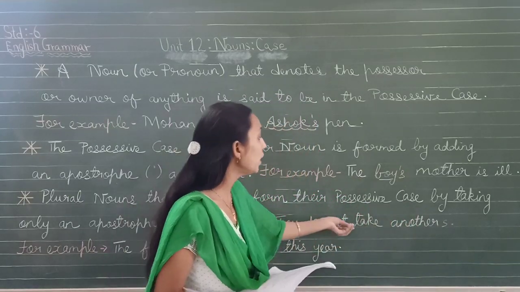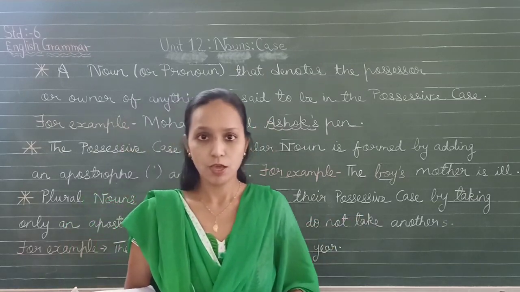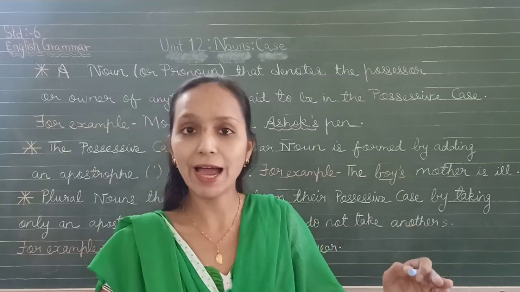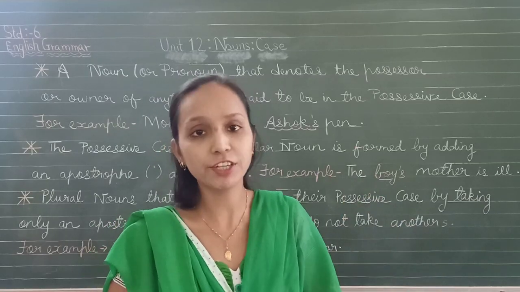Okay? They do not take another s. S is already there. So what you have to do? You only have to add an apostrophe after the s.